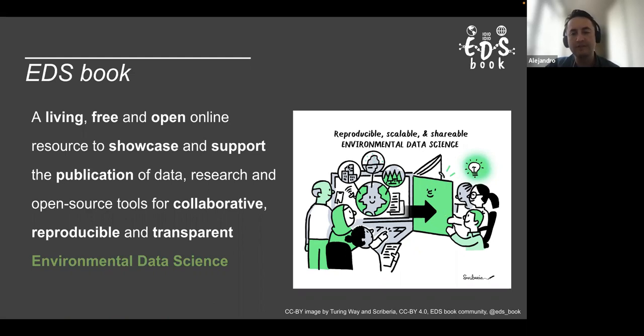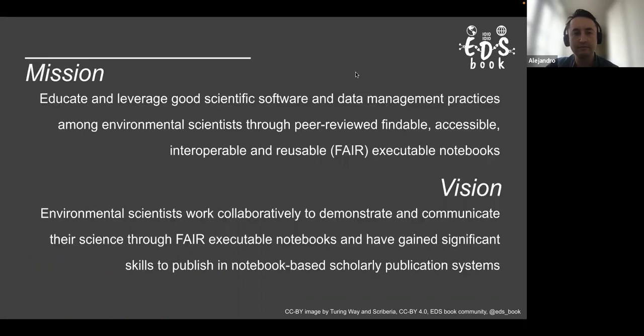With this illustration, we are aiming to reflect the diverse community that we are targeting, people who are working in different ecosystems, and we are aiming that they communicate their science, in this case through reproducible, scalable, and shareable interactive notebooks that are set in a Jupyter book, and they can communicate that to the target audience, and from this people can generate new ideas.